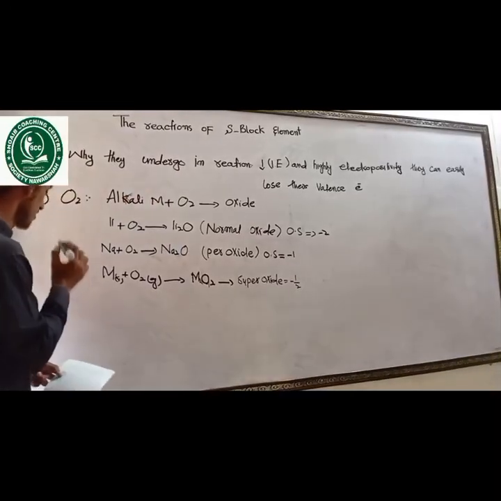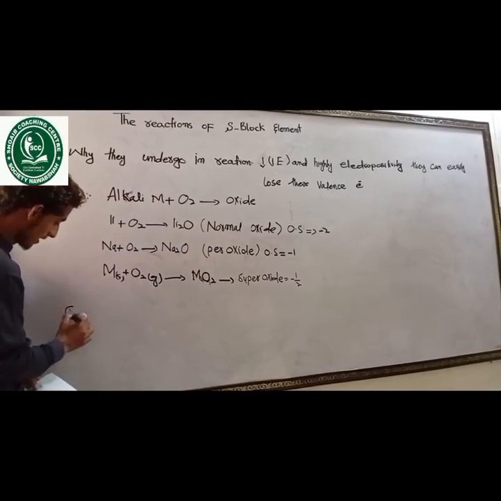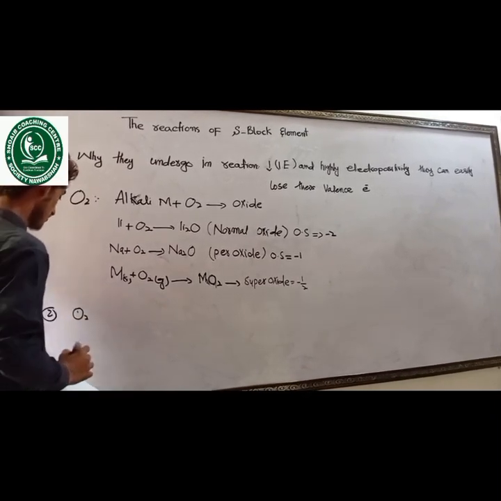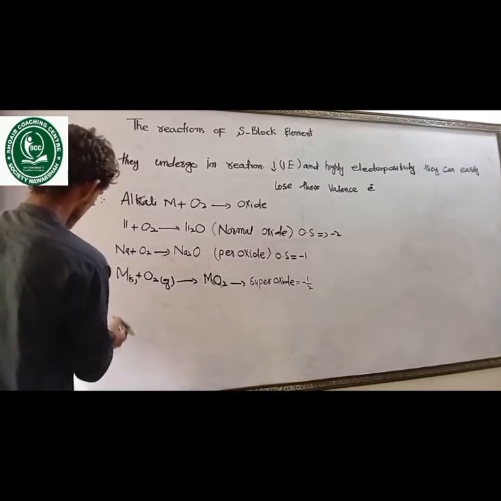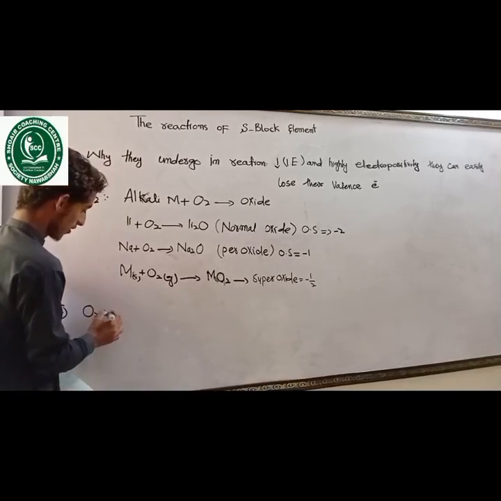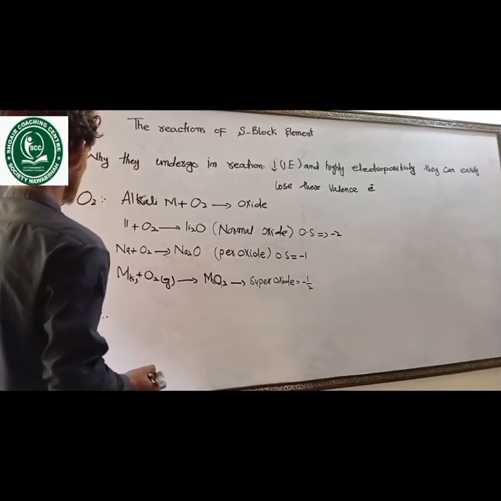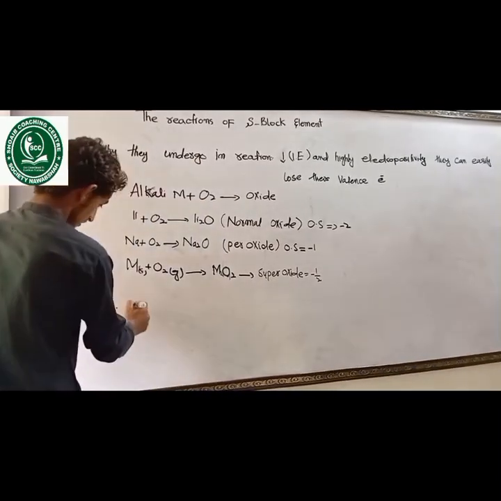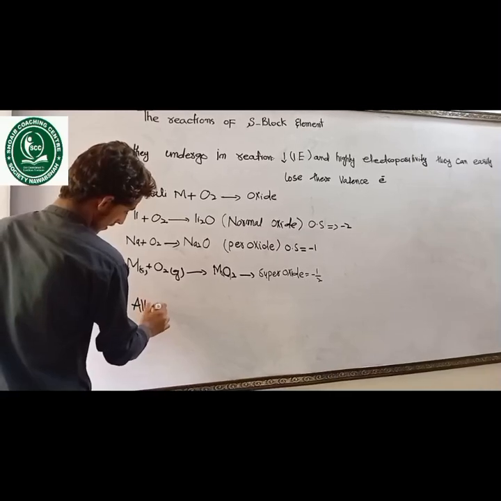When the oxygen reacts with the 2A elements, it means alkaline earth metals, they again form oxides.